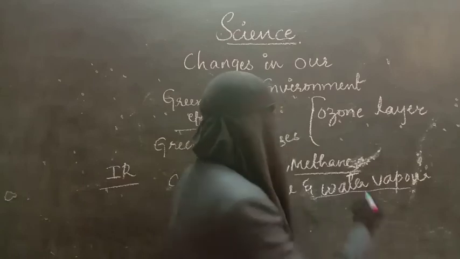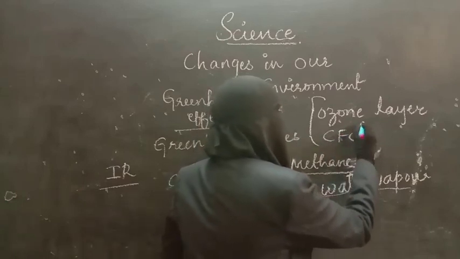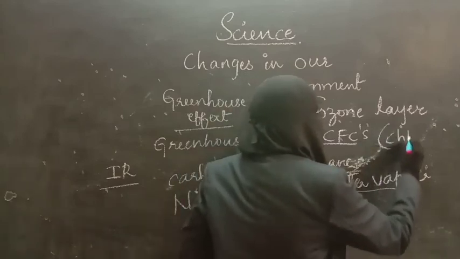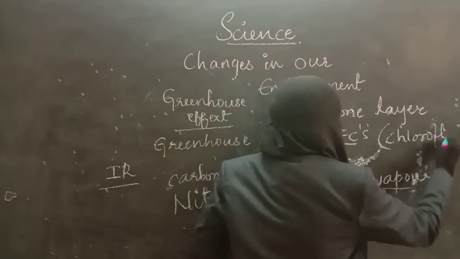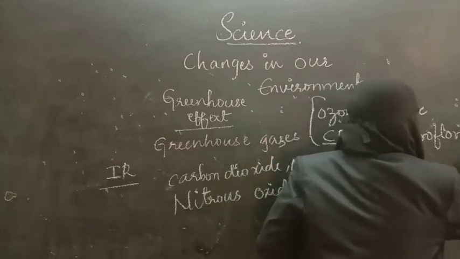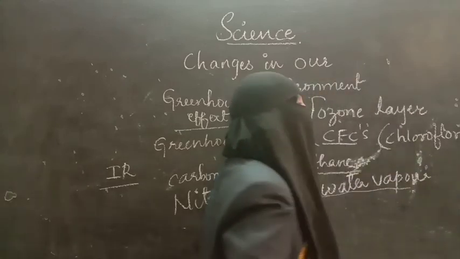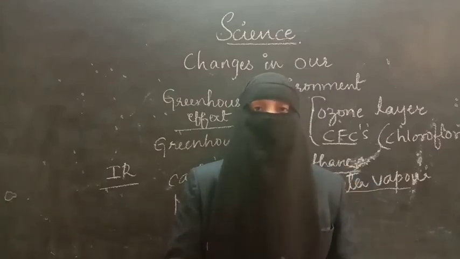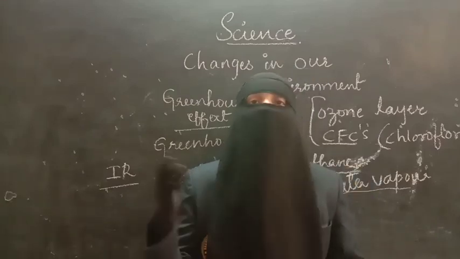And CFCs, chlorofluorocarbons. CFC is the short form of chlorofluorocarbons. These CFCs are used in making refrigerators and ACs.